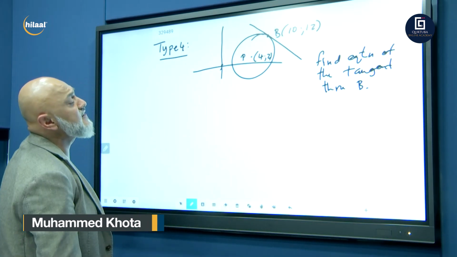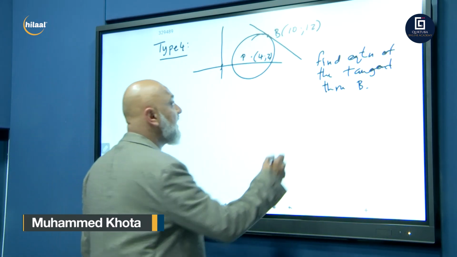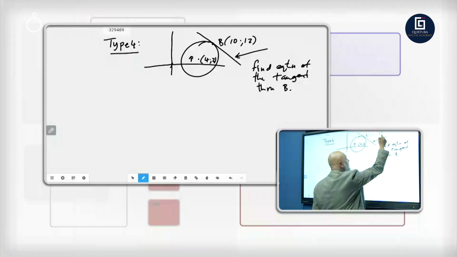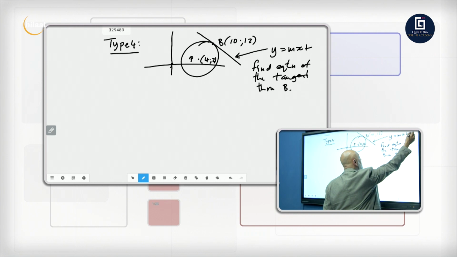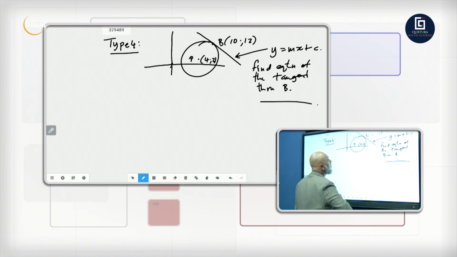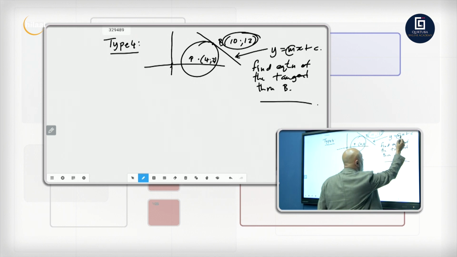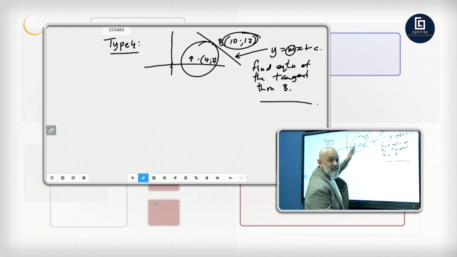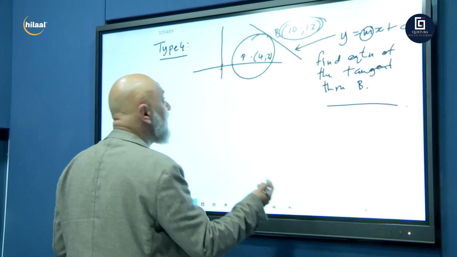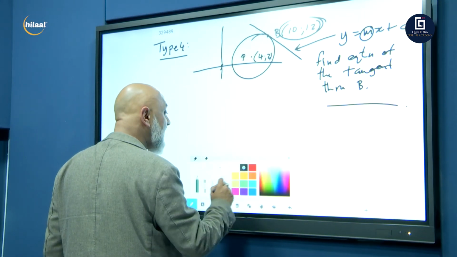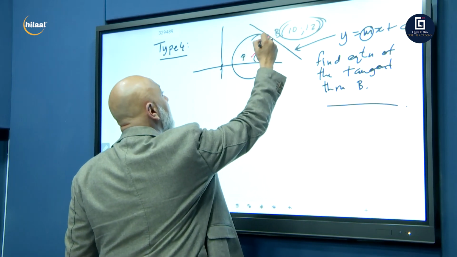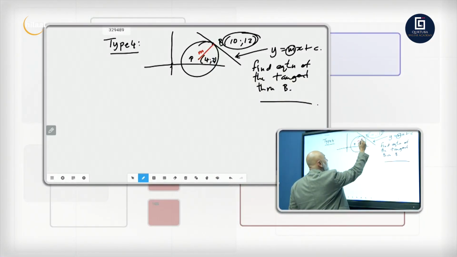Okay, now we know that a tangent is given by y is equal to mx plus c. Right? We know that the equation of a tangent is given by y equals mx plus c. So what do we need, guys? We need the gradient and we need a point. So we've got a point on the graph. I'm short of the gradient. I'm short of m. Do I have m? As it stands, no, I don't have m. Can I find m? Yes, I can. How? By finding the m of the radius. Why? Because we know from Euclidean geometry that a radius is always perpendicular to a tangent.